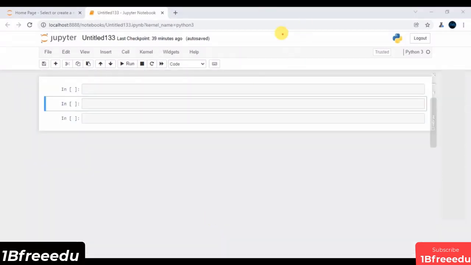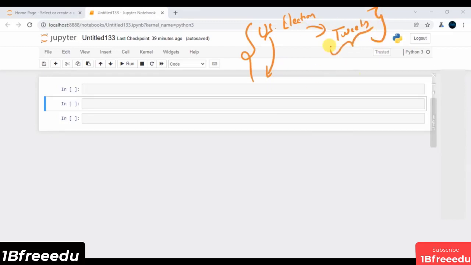Hey folks, in all our previous sessions, we have analyzed whether the US election campaign affects the counts of tweets or not. To come up with this conclusion, we have done lots of data cleaning, data pre-processing and data wrangling, and at the end we came up with this conclusion. Of course, at the time of the US election campaign, we observed certain kinds of spikes in the tweet count. This is what we have analyzed.